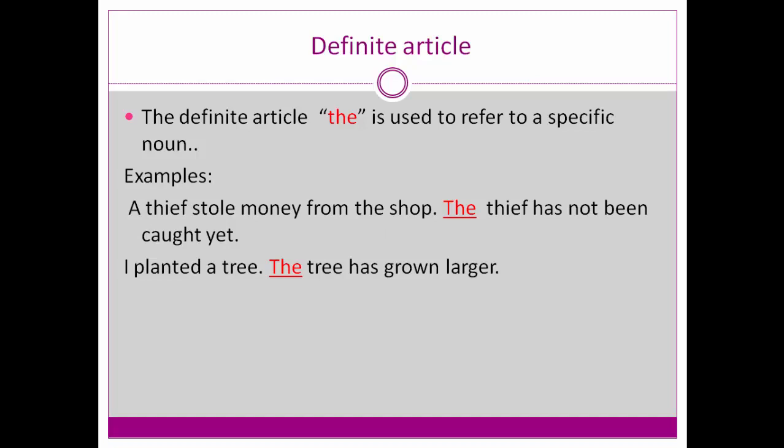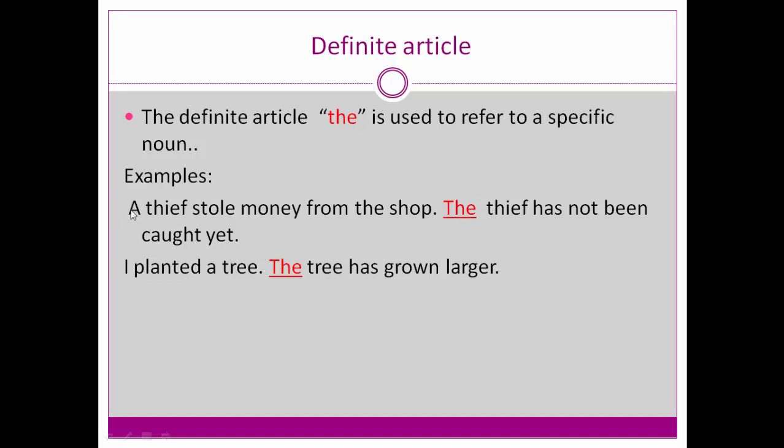So that is indefinite, a non-specific noun, and here we are using a. But in the next sentence, the listener now understands whom you are talking about, so we use the: the thief has not been caught yet.